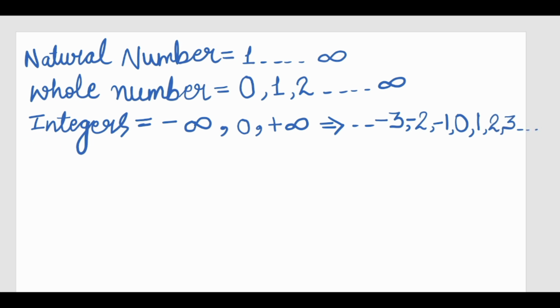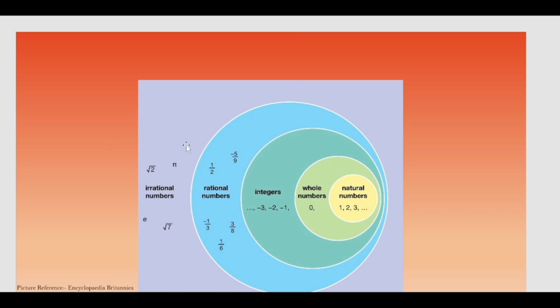So these were the examples of the numbers. To understand this part in detail, we can say that the natural numbers are the ones which start from 1, 2, 3 and go till infinity, and the whole numbers are the ones which have all the natural numbers along with the 0, and integers are the numbers which have the natural numbers, the whole numbers, and along with them the negative numbers. So here we will say that these are the negative numbers.